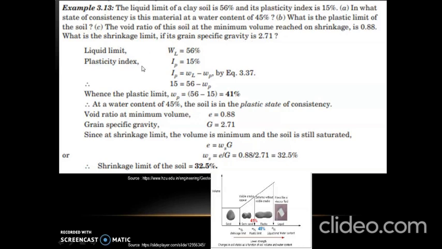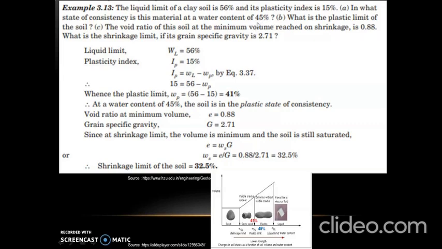To begin with, we will write down all the given data. First one is liquid limit, which is WL equal to 56%. Next is plasticity index, denoted by IP, and that value is 15%. We need to find out in what state of consistency the material will be if its natural water content is 45%. That means we have to find out whether it is in solid state, semi-solid state, plastic or liquid state.